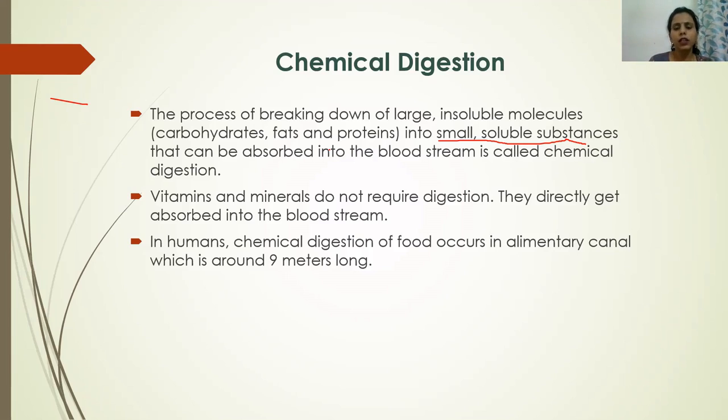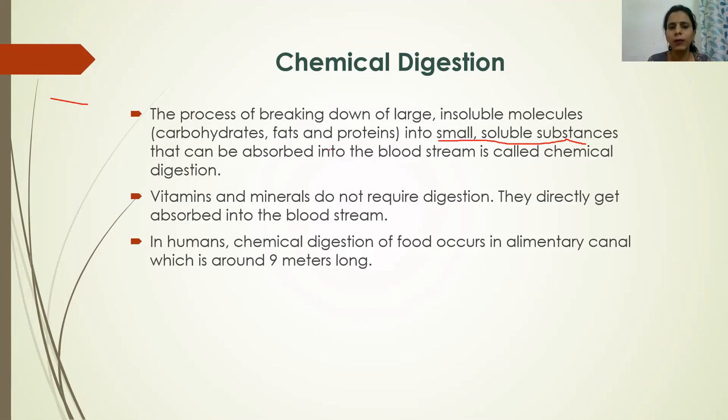Now in human beings, the process of digestion occurs in the alimentary canal, which is almost 8 to 9 meters long. It starts from your mouth. We keep food in our mouth, and when we swallow, the food goes to the esophagus or food pipe. This alimentary canal begins from the mouth and ends at the anus.